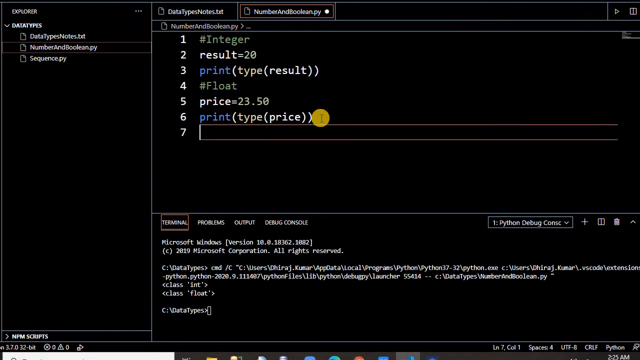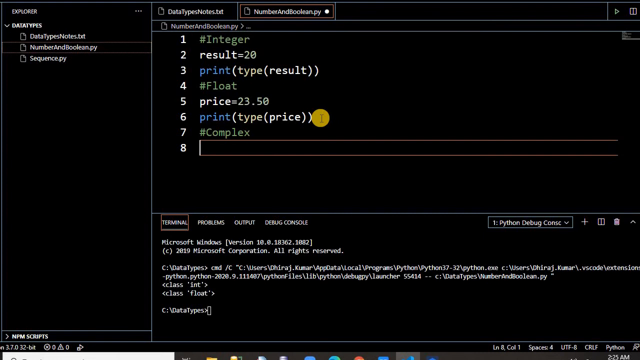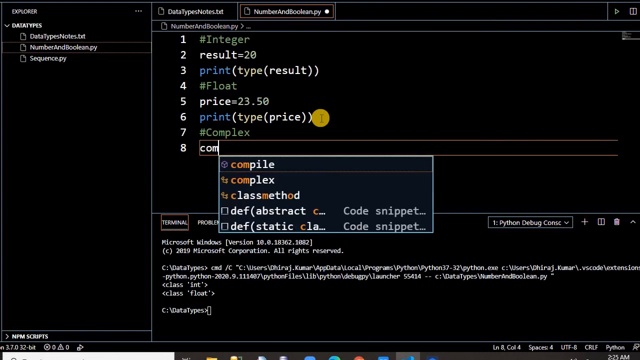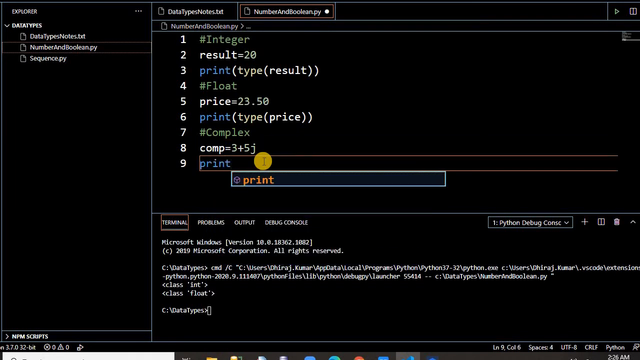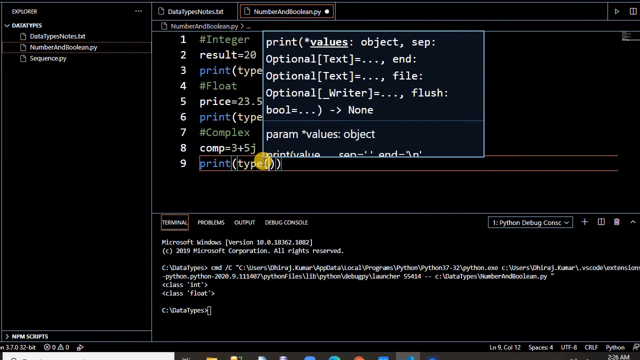Let's take an example of the complex one. How do we declare it? Let's say we have declared something like 3 plus 5j. Here, by seeing this, you can say that 3 is the real part and 5 is the imaginary part, but it should always be float. By seeing it, you may say that it's an integer, but if you print the type of this, what does it say?